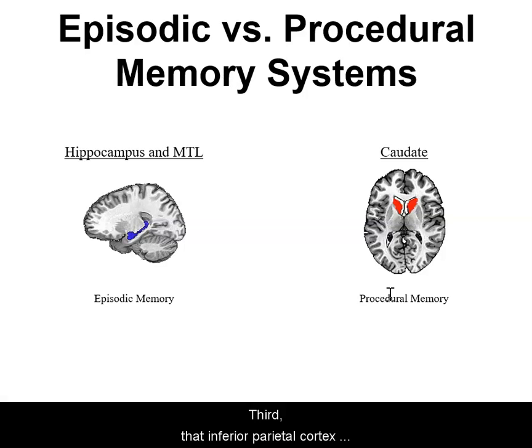Third, that inferior parietal cortex rTMS would change episodic and procedural resting state functional connectivity. Finally, that rTMS-induced caudate and precuneus and caudate and thalamus resting state functional connectivity changes would be associated with changes in episodic and procedural memory.